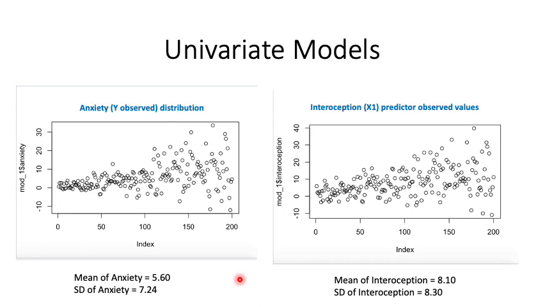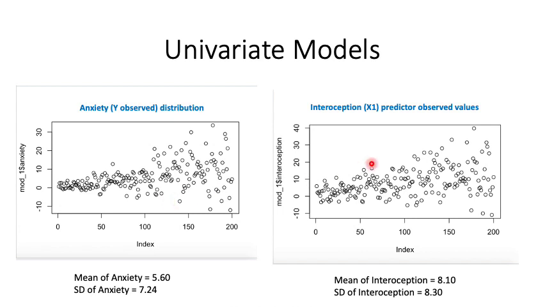We first pulled our variables that we will be running for the bivariate regression model and looked at their distribution on their own. Notably, anxiety, our outcome variable, has normally distributed variance in about the first 100 observations. However, in the second 100 observations, the variance seems to be more widespread. That begs the question, was there a different person asking the questions for the first 100 than the second 100 participants answering the questions? However, our best guess of anxiety is 5.6 with a standard deviation of 7.24.